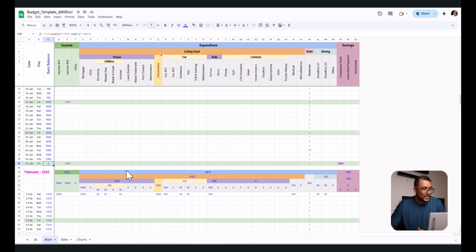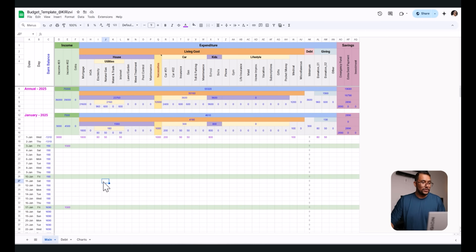Yeah, so that's another tip I would give: to take the money away, make it zero. That's gonna keep your equation easy. Let me show you what's your job with this spreadsheet once you set it up. Obviously, you're gonna set it up at the beginning of the year or whenever you start your financial planning according to this spreadsheet.